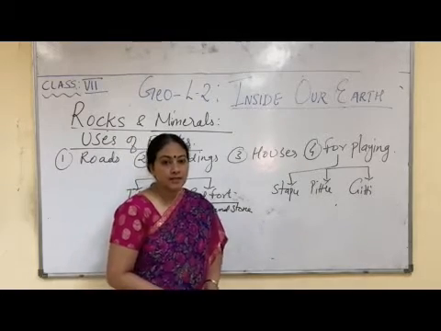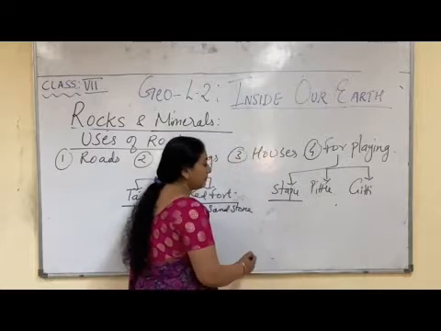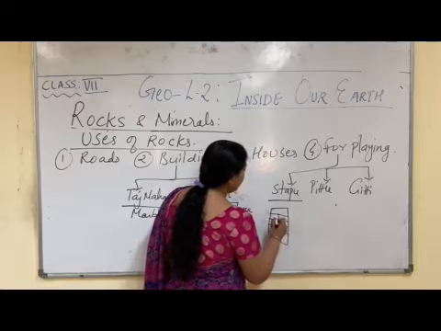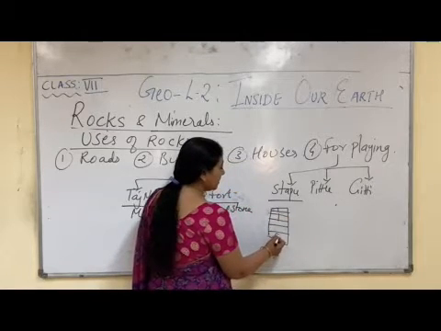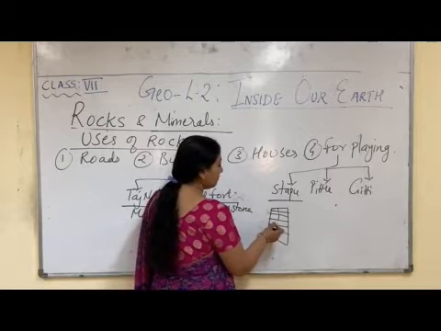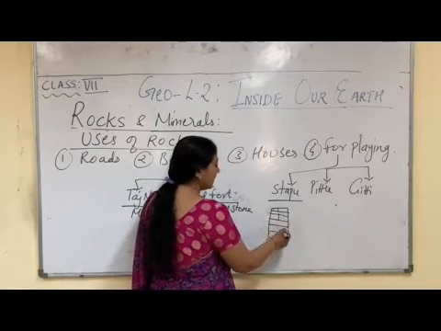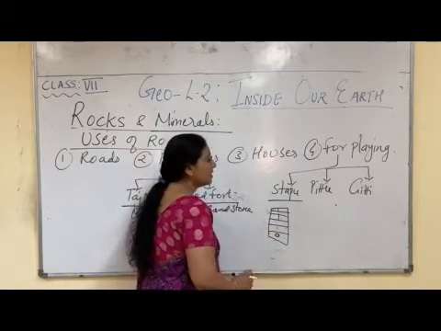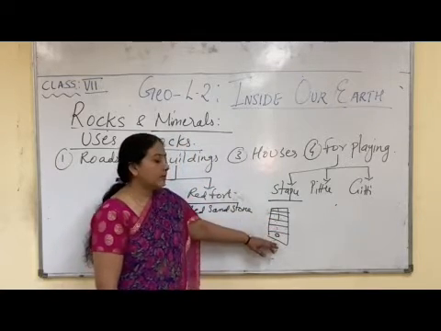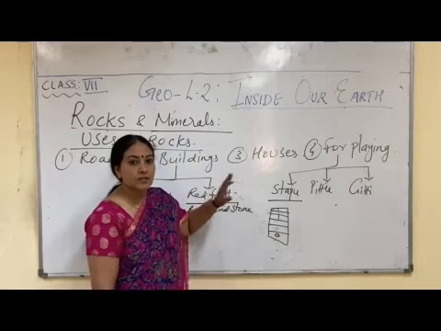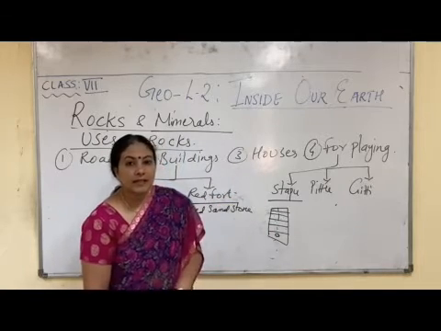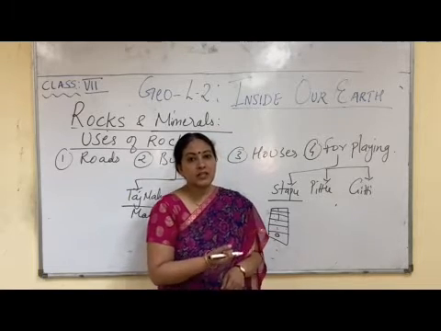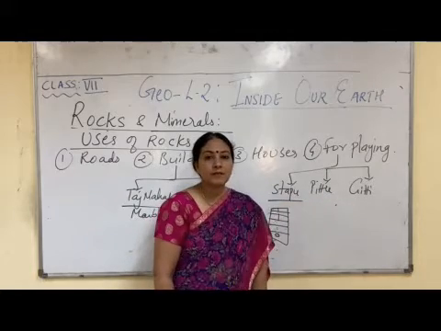Then Stapu. This is especially played by girls, where you draw lines like this, 1, 2, 3, then 4 and 5, 6, 7. You put a piece of rock here and then you jump over it, and while coming back you take this piece of rock and come out. Then you come to the second house, third house. This play is done with a rock piece called Stapu. Then Gitti, where 5 stones are thrown and it is cast. So this is one type of play used by rocks.